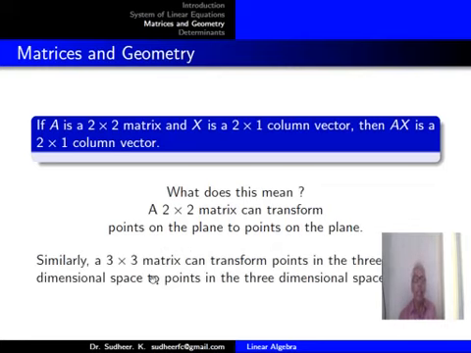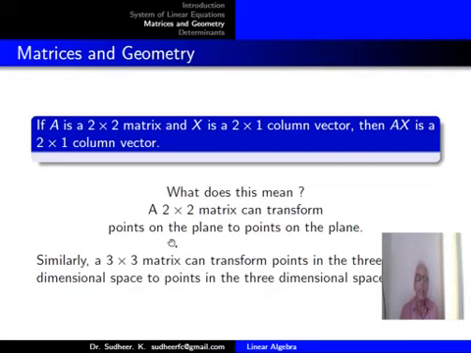Similarly, a 3 by 3 matrix can transform points in three-dimensional space to points in three-dimensional space. So multiplication with a 2 by 2 matrix has the effect of changing points in a plane to points in the plane.